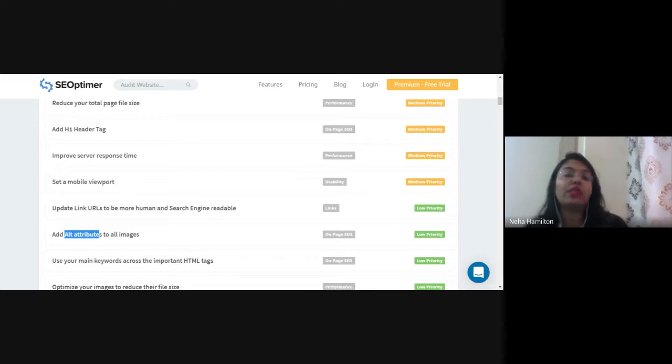So in the alt attribute in programming, in place of that image, I have to write library image of Gyan Vihar University, right? So that the crawler is able to understand that okay, this is the image of library of Gyan Vihar University. So alt attributes are also missing.